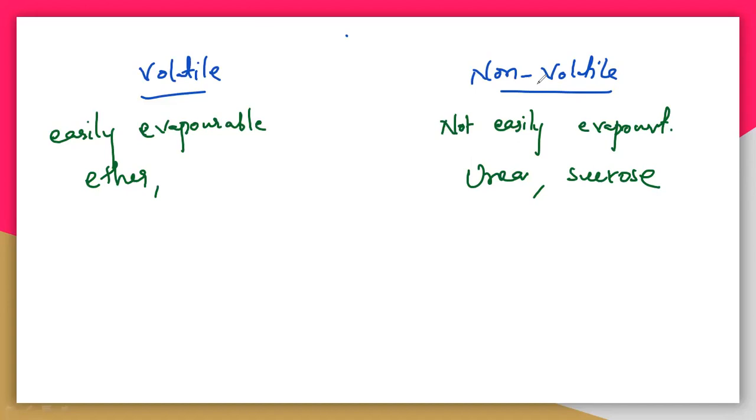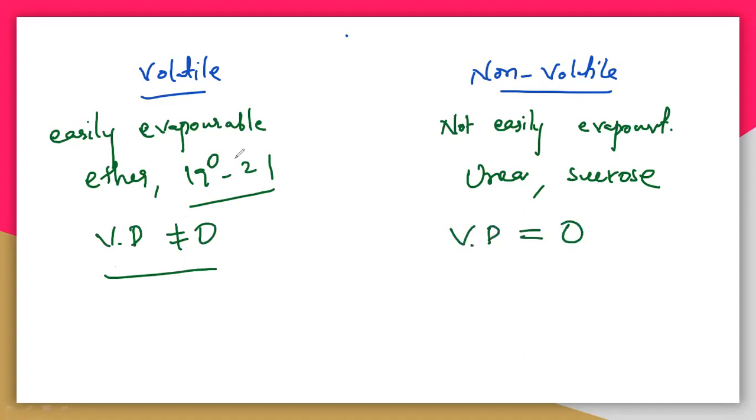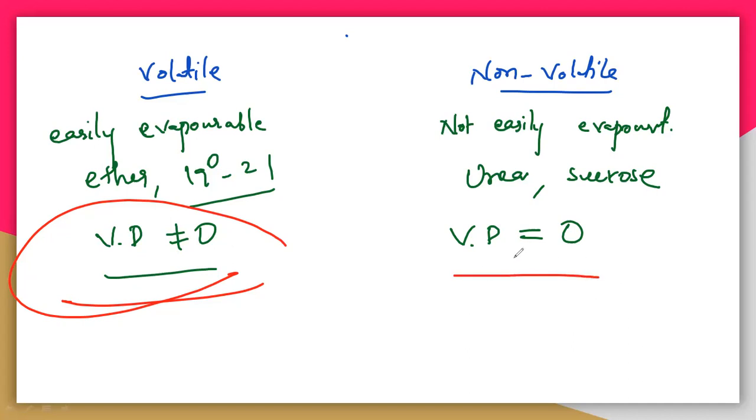But ether has a very low boiling point, 19 to 21 degrees Celsius. So at room temperature, ether can easily escape into the atmosphere, that means vapors can be easily produced here. So the vapor pressure is not equal to zero for volatile liquids, but for non-volatile ones the vapor pressure is equal to zero. That is the major difference you have to understand. Volatile liquids have a certain amount of vapor pressure, but non-volatile ones have zero vapor pressure. They cannot produce vapor. So that is volatile and non-volatile.